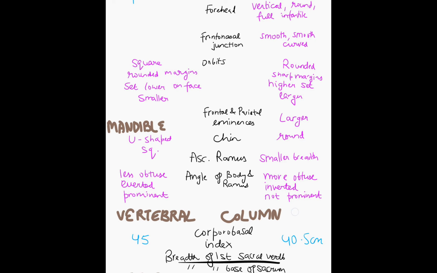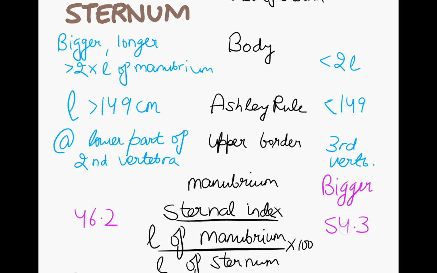Then ascending ramus is more wide in the males. Chin is round in the females. Angle and body of the ramus is more in the females. Opposite, M and F. Then vertebral column, corporobasal index in the males. It is longer. If we see the whole sternum length, it is more in males, and if we see the manubrium and sternal index, it is more in females.